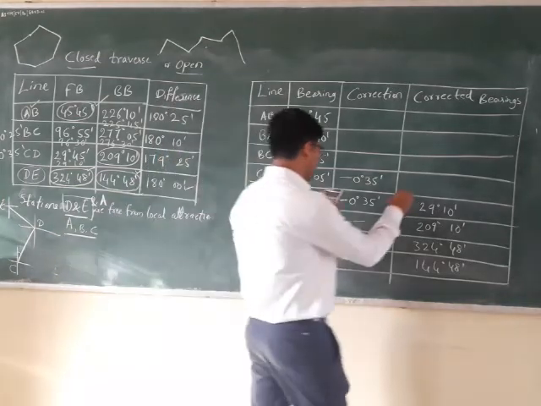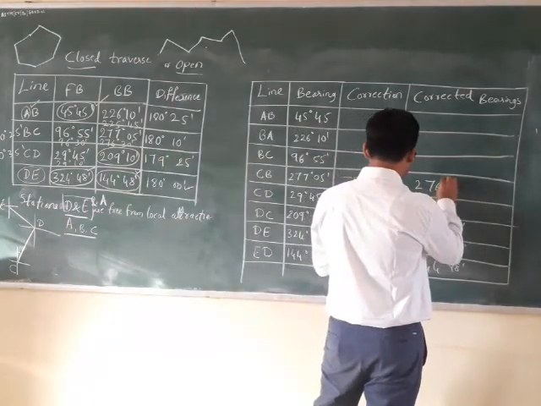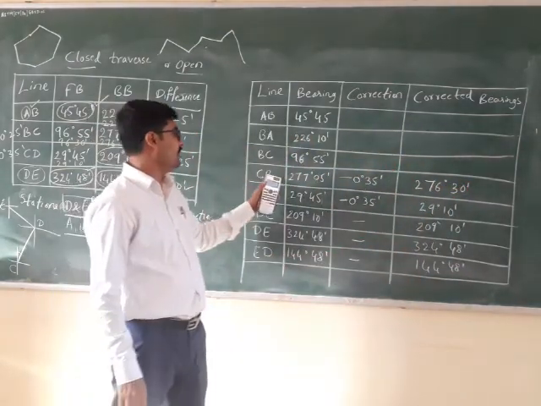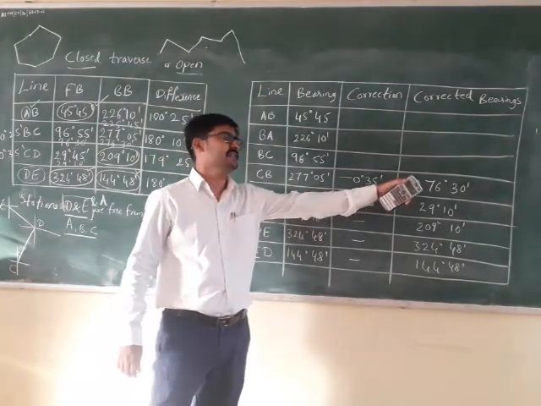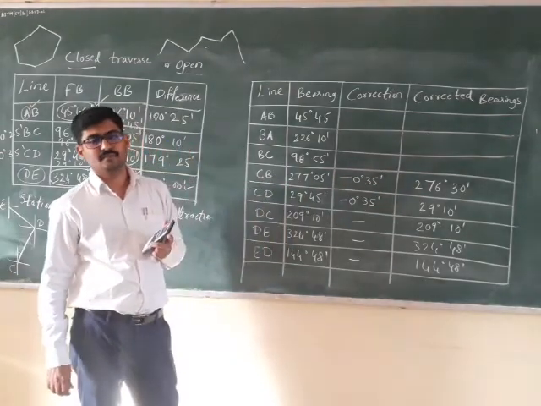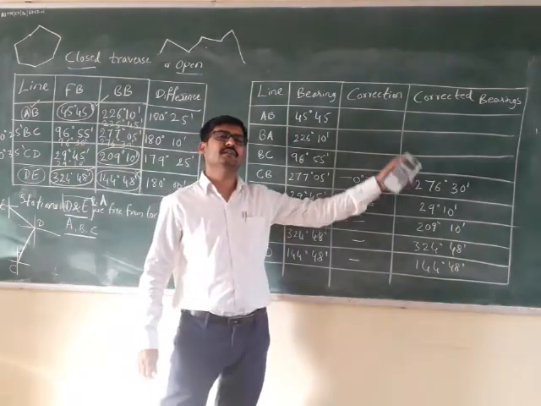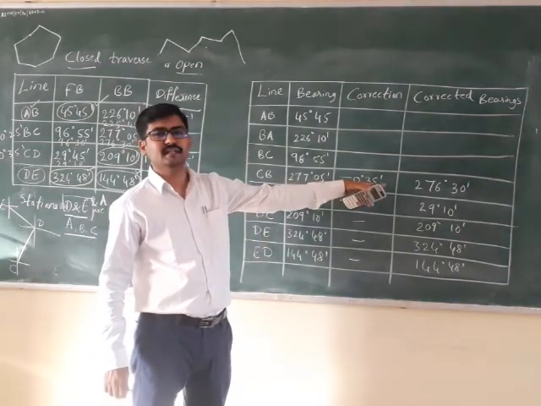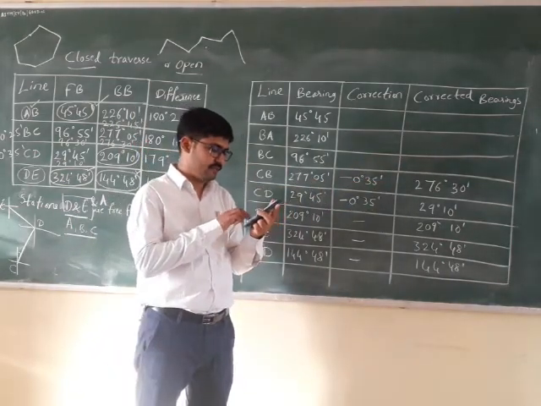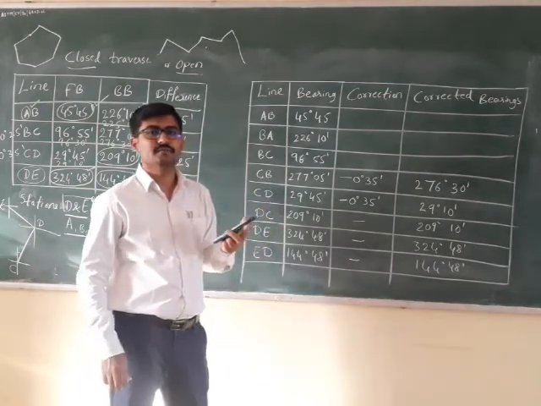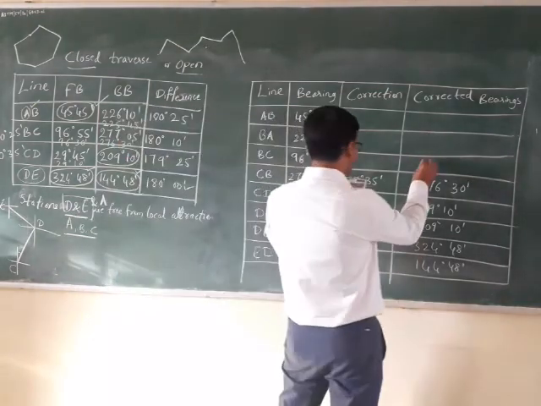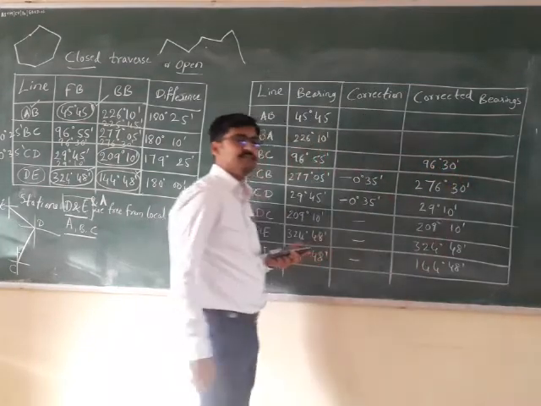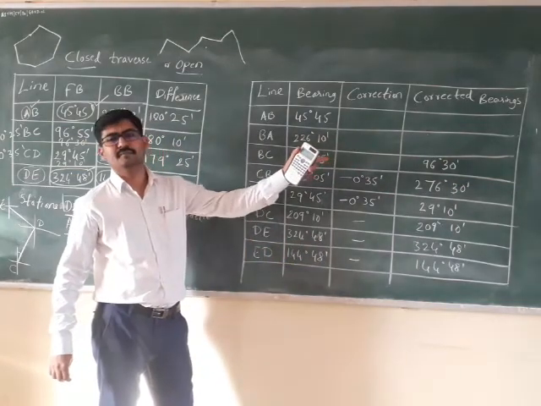So 276 degree 30 minutes. This is the correct one. So the back bearing of line BC is 276 degree 30 minutes, which is the correct one. If the back bearing is correct, how to get the fore bearing of the line? Plus 180 degree or minus 180. Now this is more than 180 degree, so subtract 180. Minus 180 degree will give you the fore bearing of line BC. So the correct fore bearing of line BC is 96 degree 30 minutes. That is the correct fore bearing.